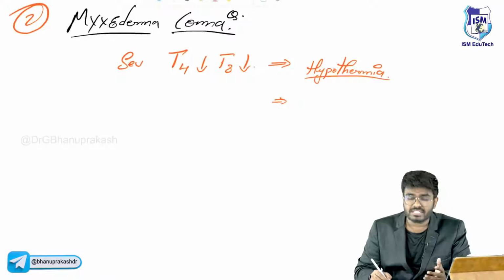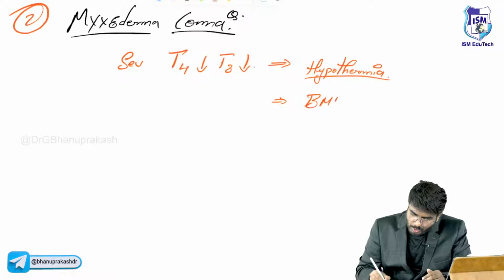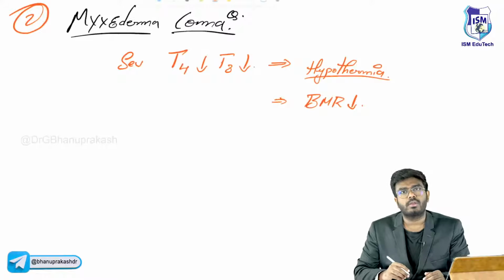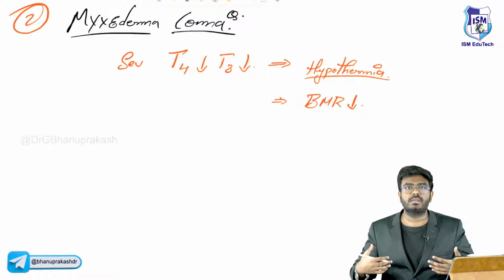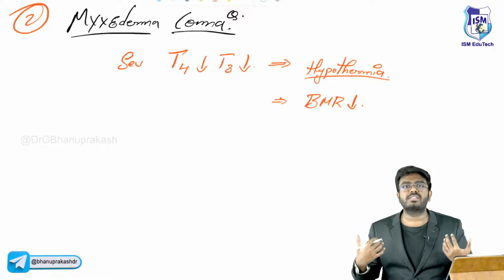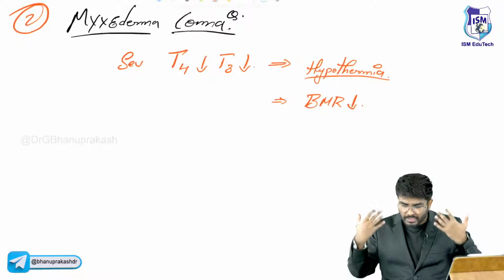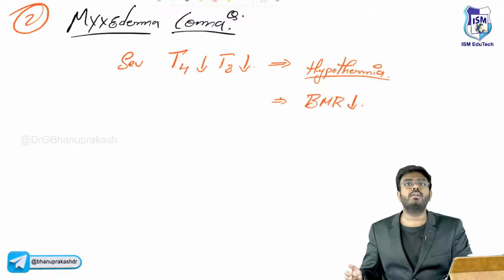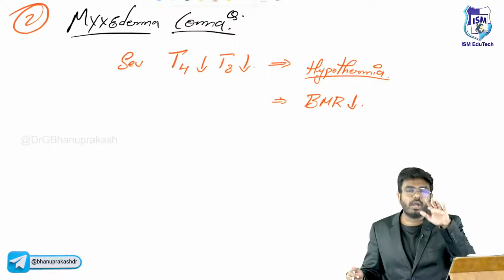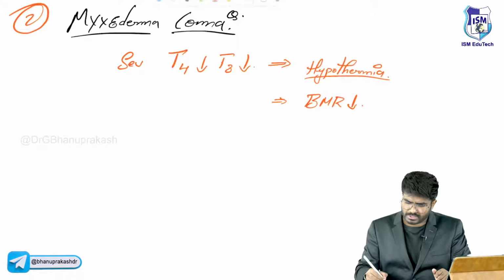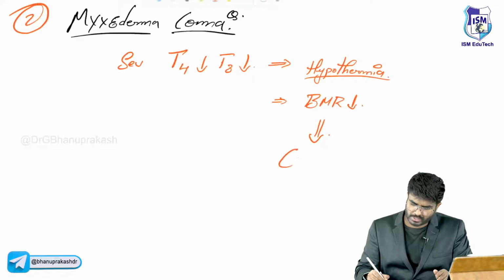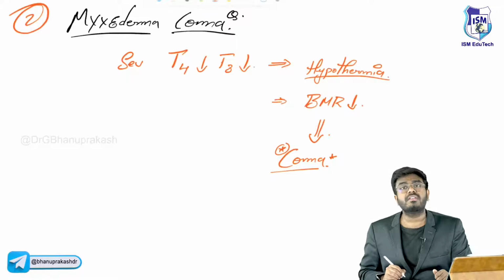What about the basal metabolic rate? The basal metabolic rate is also going to go down. All the enzymatic reactions which are needed to keep the body in homeostasis are going down. Metabolism is going down. Body temperature is going down. Enzymes stop functioning. So when the enzymes stop functioning, what happens, sir? These patients will land up in coma, sir.